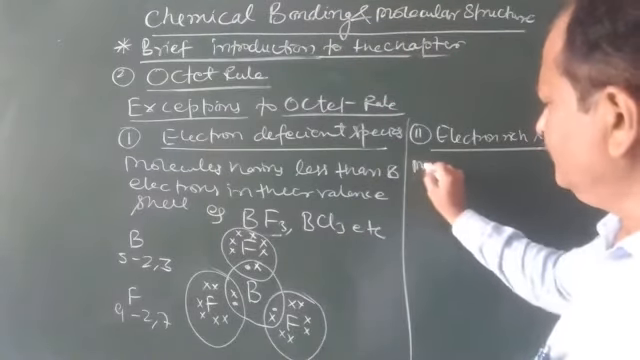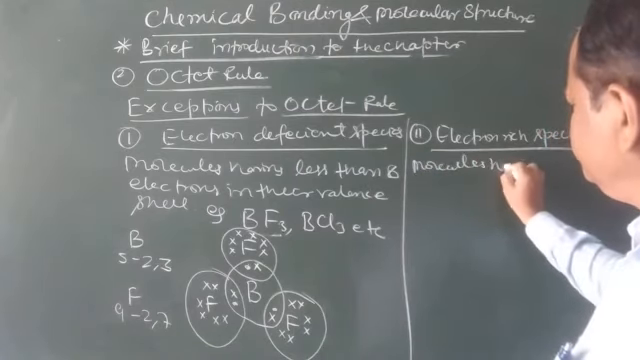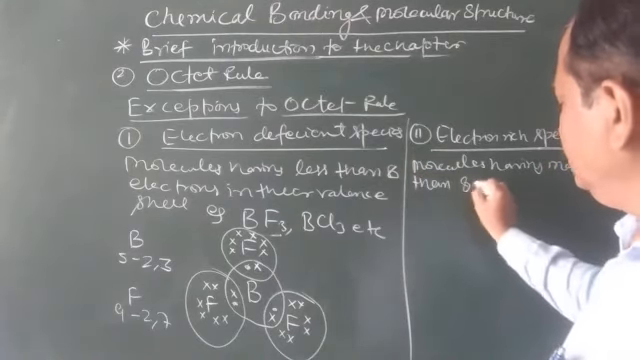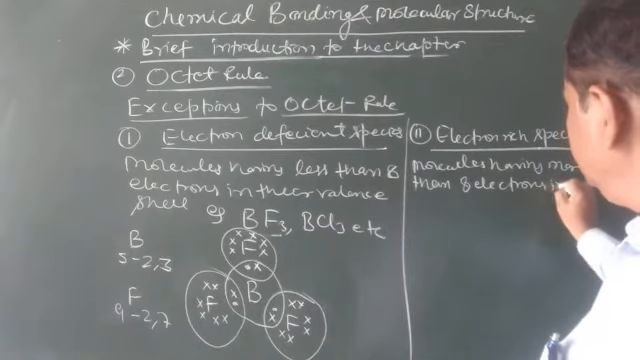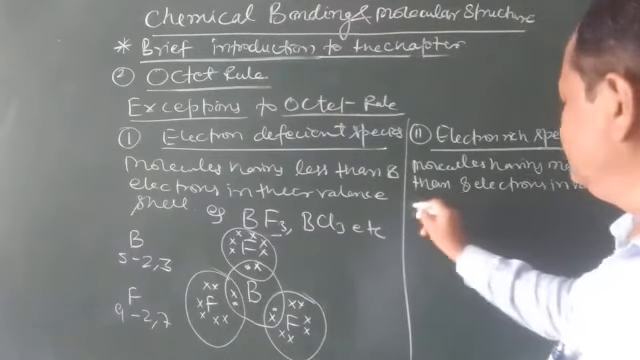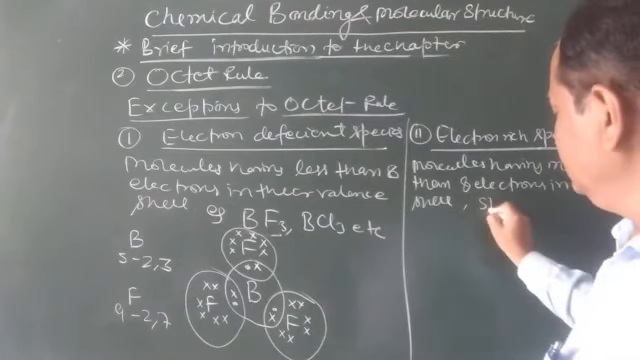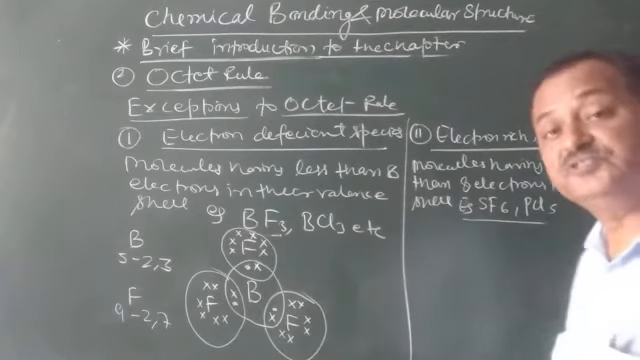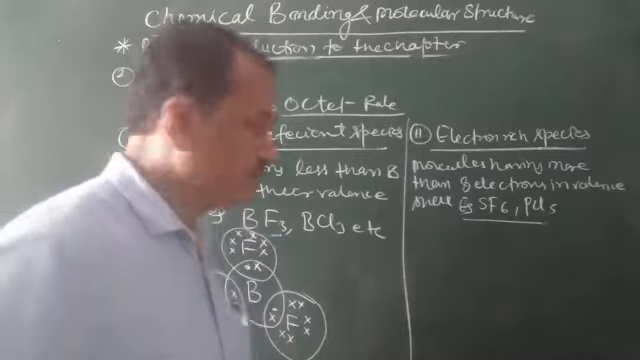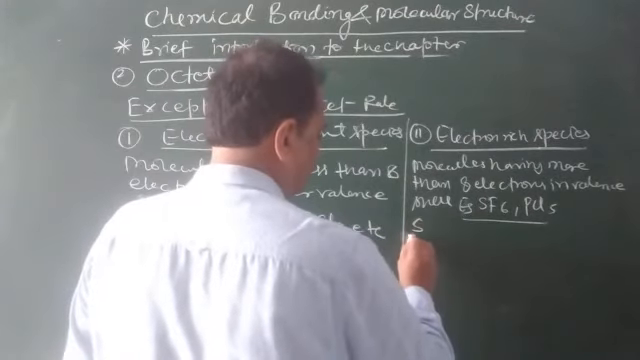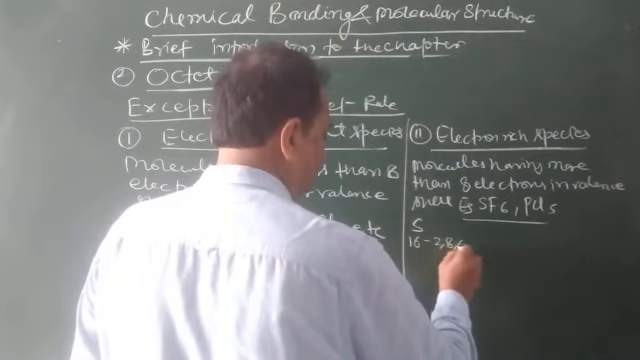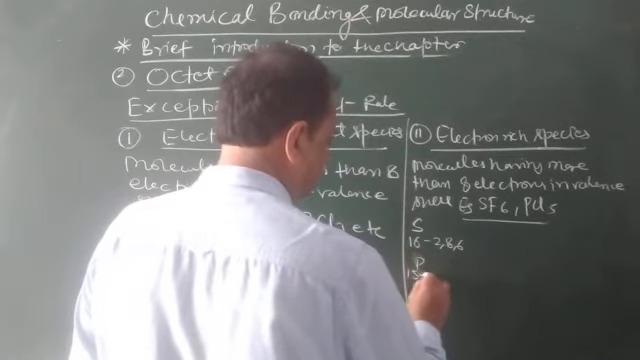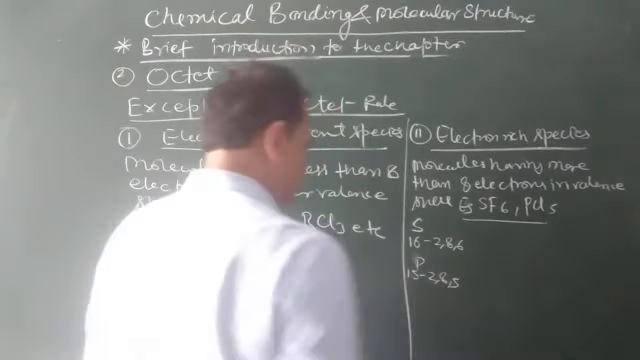Now coming to electron rich: molecules having more than 8 electrons in the valence shell. Examples are SF6 and PCl5. See here, sulfur has atomic number 16, configuration 2, 8 and 6. Phosphorus is 15, with configuration 2, 8 and 5.